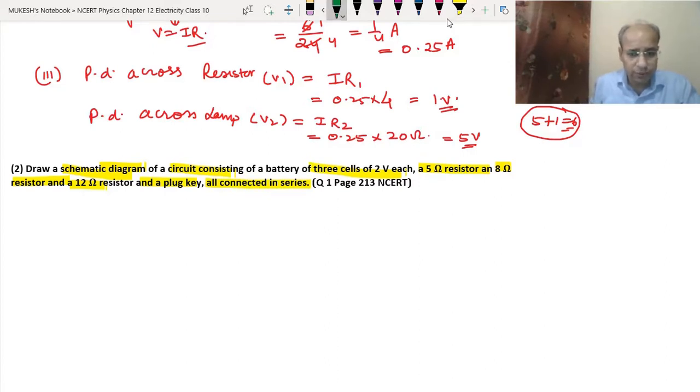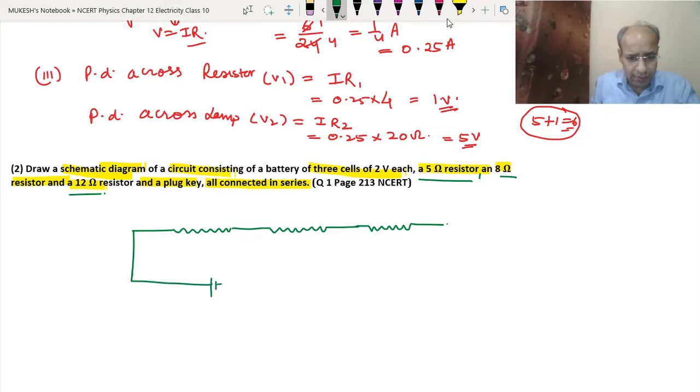We have 3 cells of 2 volt each, and a 5 ohm resistor, an 8 ohm resistor and a 12 ohm resistor. We will draw the 5 ohm resistor first, then the 8 ohm resistor, then the 12 ohm resistor. Now we have to draw 3 cells of 2 volt each. This is one cell, this is the second cell, the third cell, and now we draw the key.